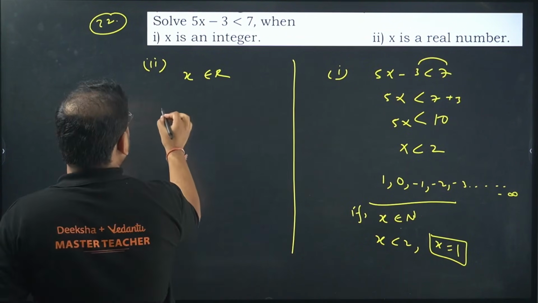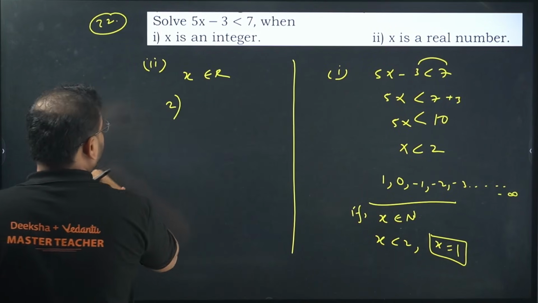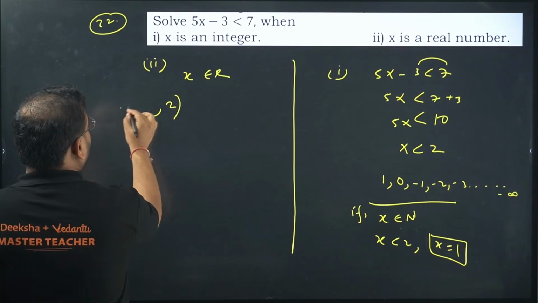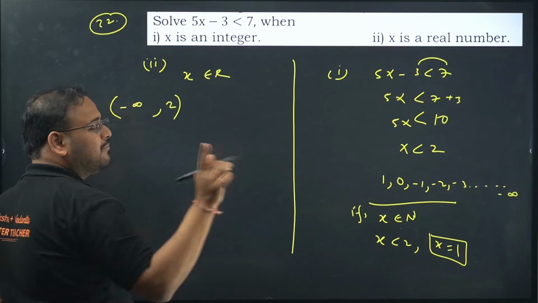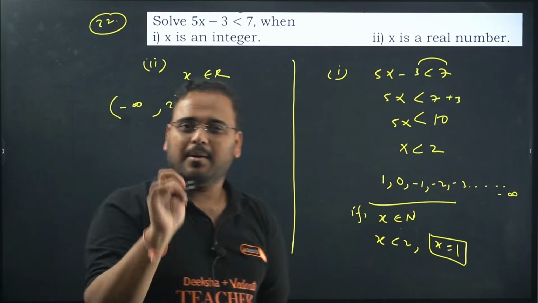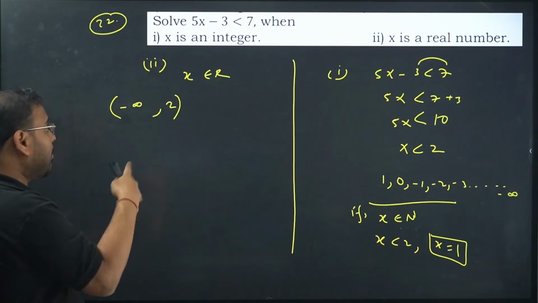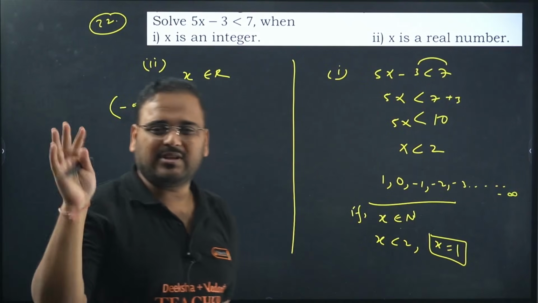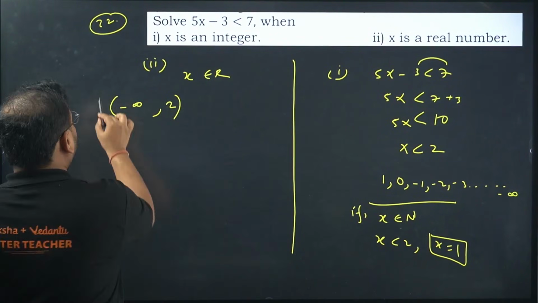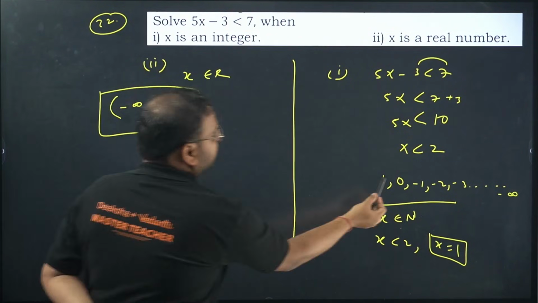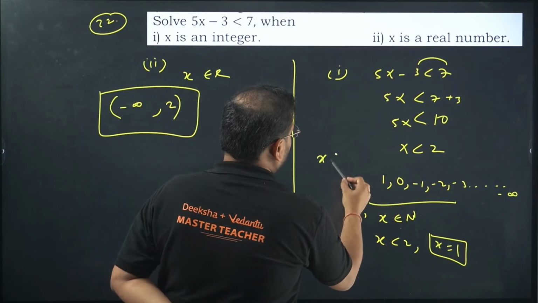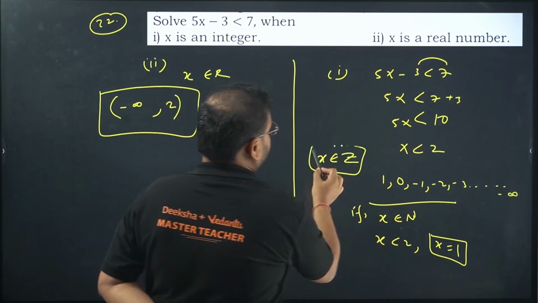Less than 2 means the boundary is 2, and 2 is not included. We'll have an infinite number of points, like 1.999 and so on. All the points are your answer when x is a real number. This is your answer when x is an integer.